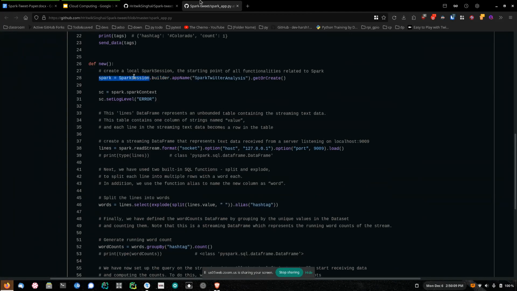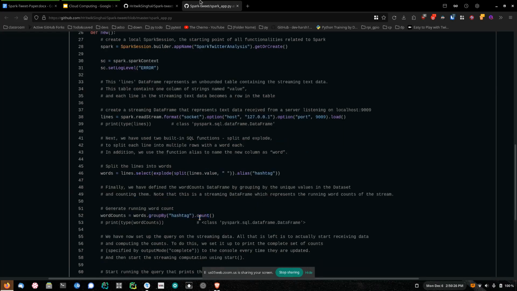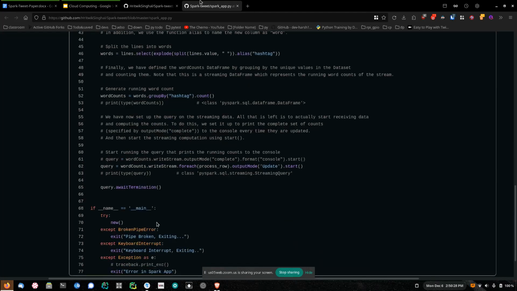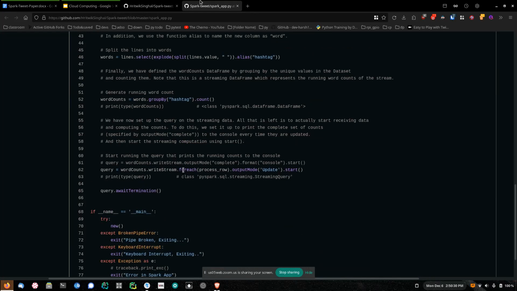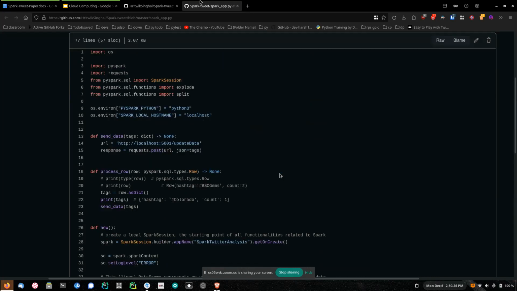So we are creating here a Spark session manager, and this line takes all the tweets and hashtags from Samir and Abhay's Twitter API implementation. We split those hashtags, each in each line, and then we group them by count. Finally, we call a function process row in it, and it will process each and every hashtag.